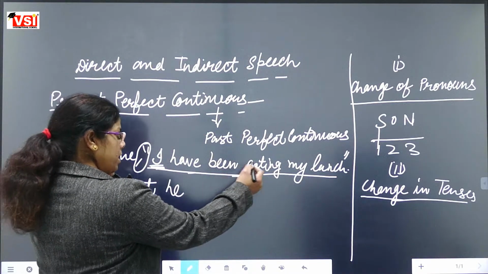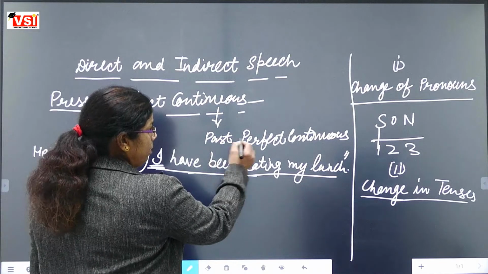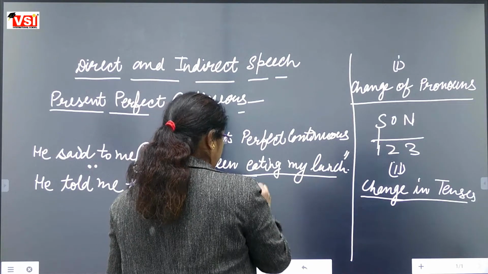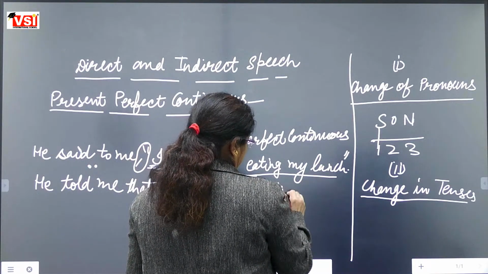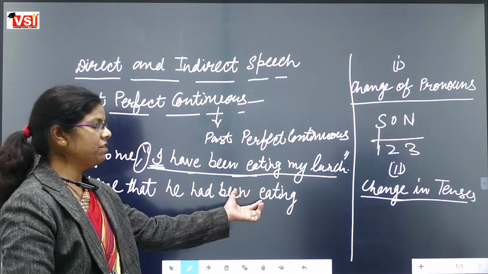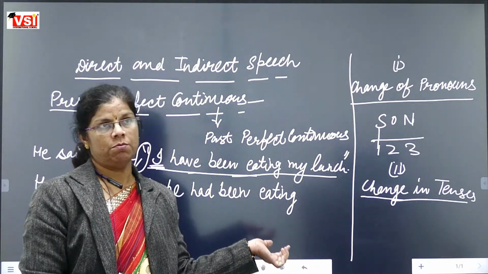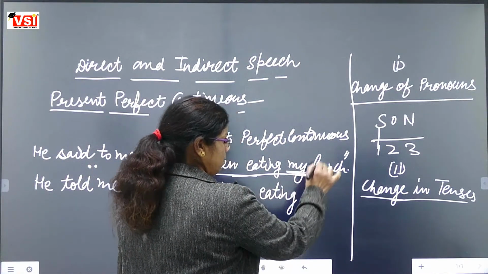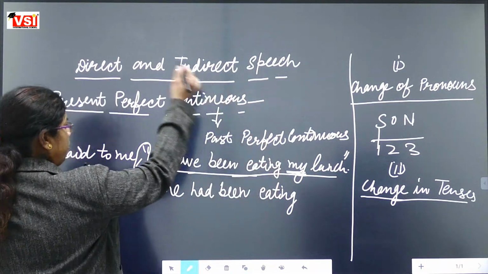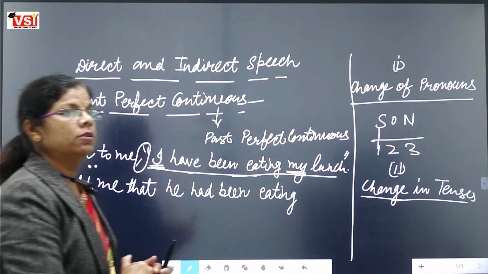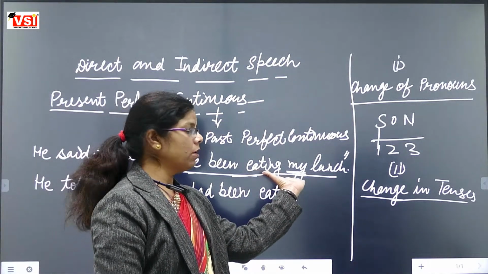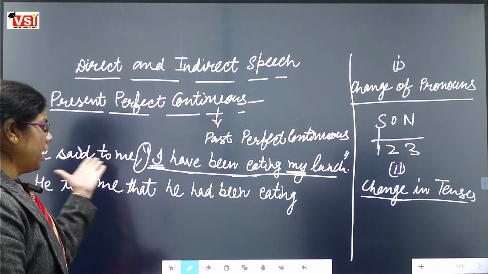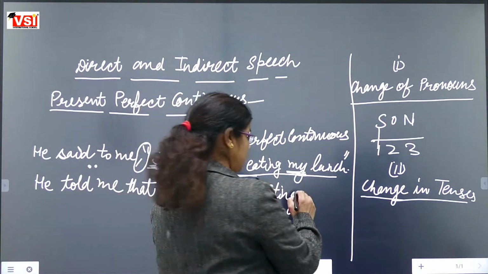Means have been action ing. It will be changed into past perfect continuous, so it will become had been action ing. Action means the first form of the verb, we call it action. He had been eating. Now this is my. My is again a first person pronoun, so it will be changed according to the subject again. He had been eating his lunch.